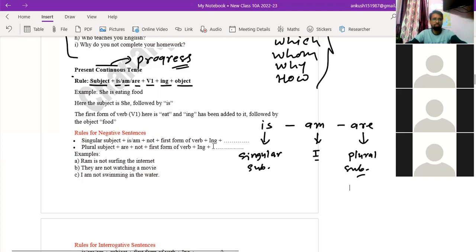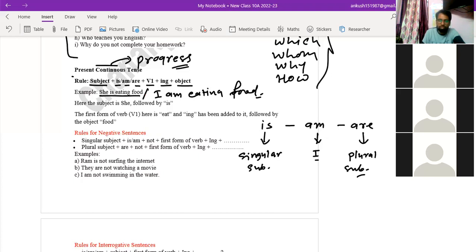No, sir. Okay. She is eating food. Suppose I have to say, I am eating food. Okay. So as soon as the subject is changed here, definitely the helping verb would also be changed.